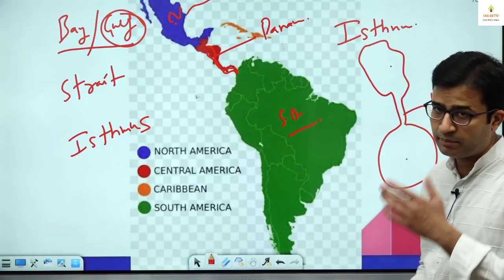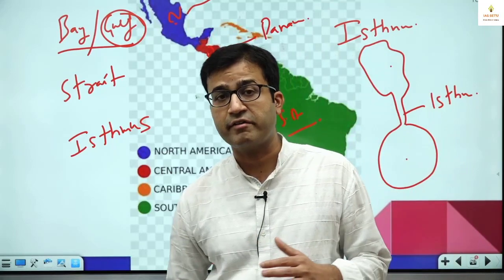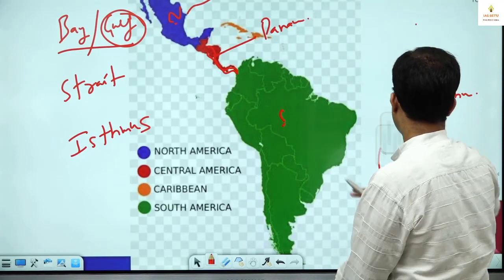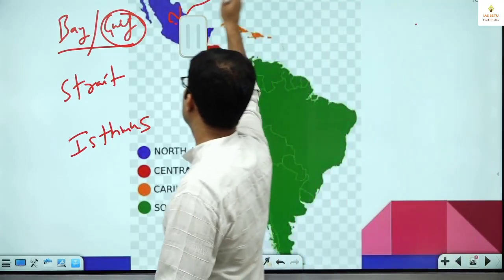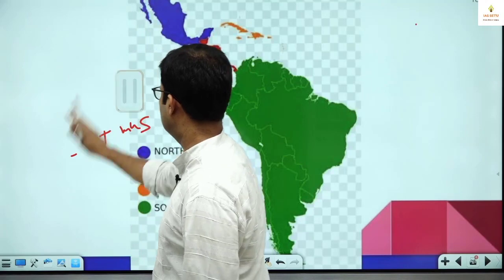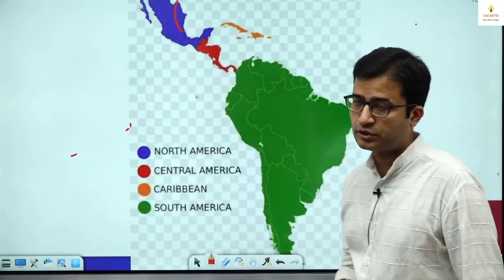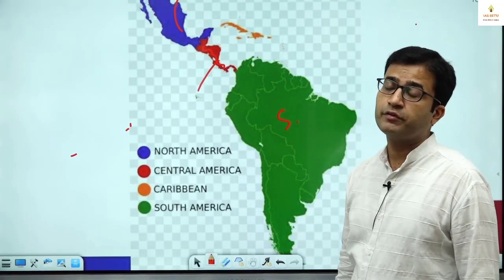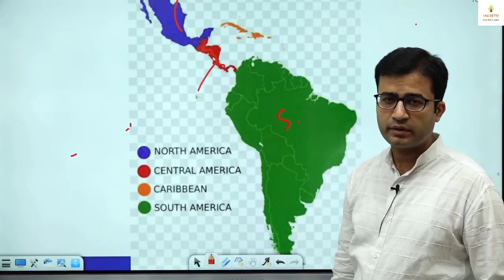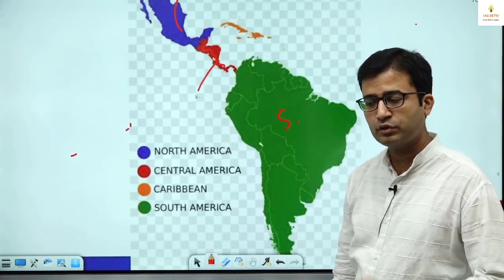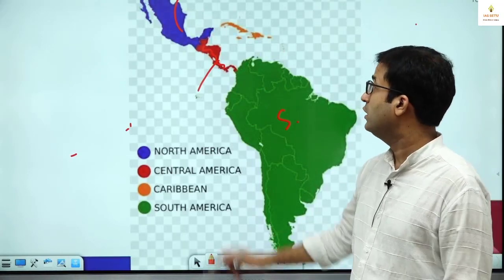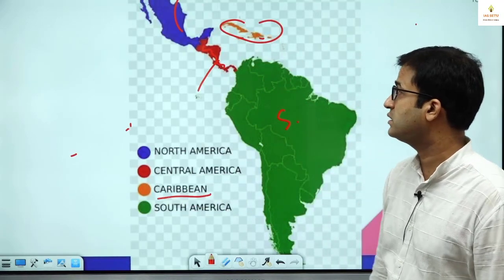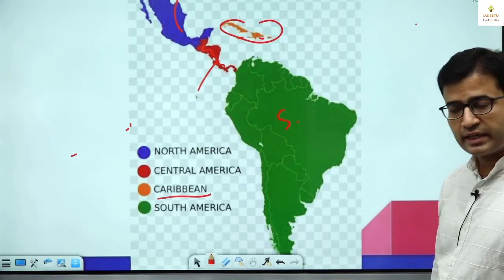Just like I have taken this map, quickly have a look. Sometimes I have seen students have a confusion about Central America, North America, South America. Okay? When I cover it, I cover in detail. So this is Mexico, USA, Canada. This is North America. This is South America. This is Central America, where we have Costa Rica, Panama. I will tell you the countries, Guatemala. I will cover wonderful information. And this is the Caribbean, Bahamas. We will cover the Caribbean islands also.